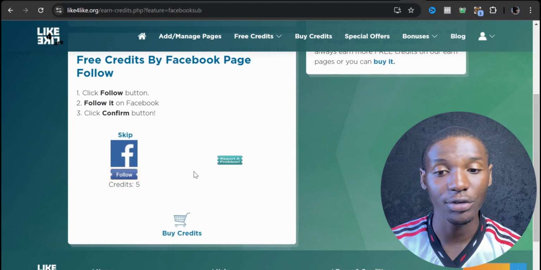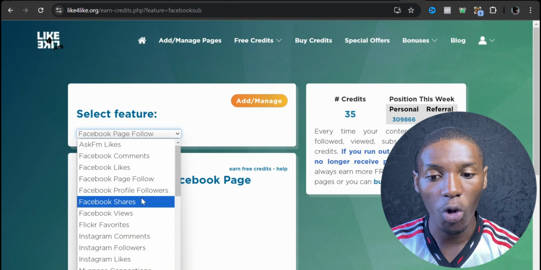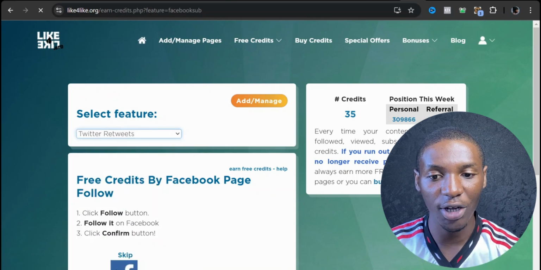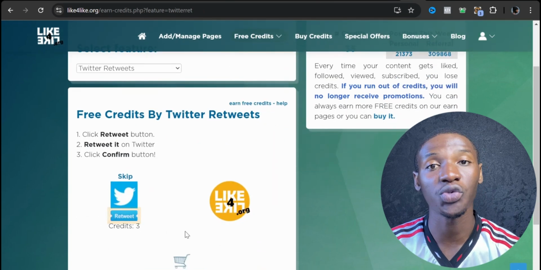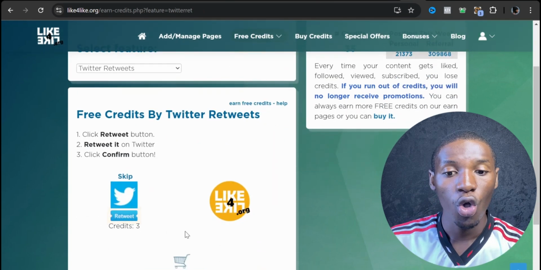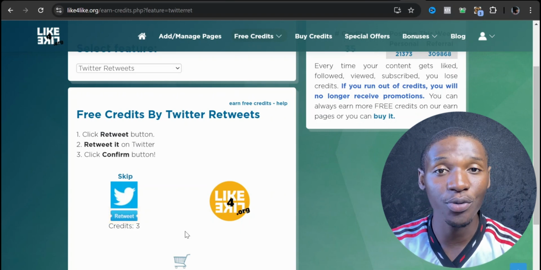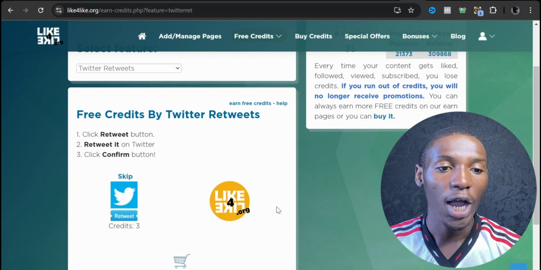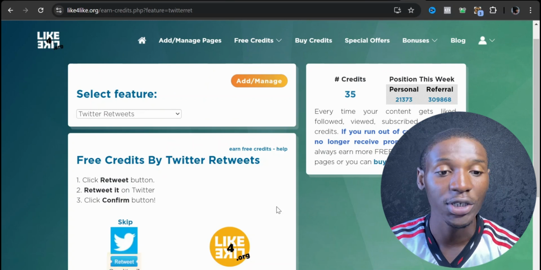You can like people's pages, you can follow people's pages, and if I come over here and open this up, you can see that they also have Twitter retweets, right? So if I click on this, this is Twitter retweets. What you want to do is earn credits by retweeting people's tweets. So you want to come over here and do as many actions as you can: like people's pages, follow people's pages, retweet people's tweets. You want to gain as many points as you can. If you gain somewhere around 500 to 1000 points, that is a very good starting point.